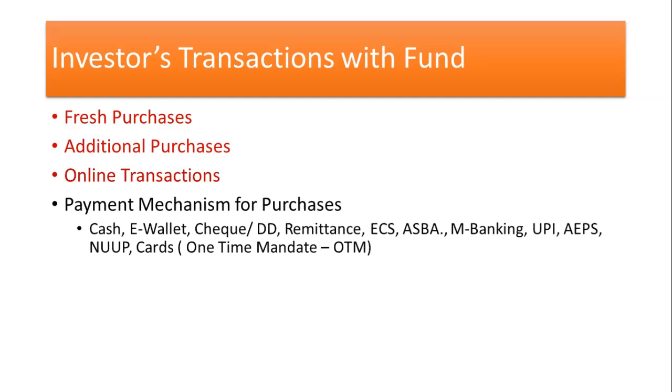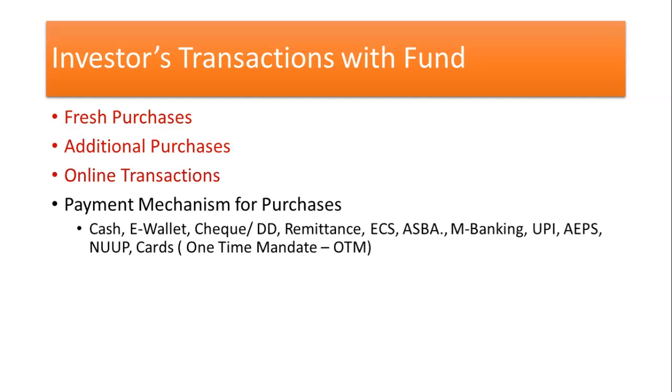How am I going to pay my amount or remit my amount for buying of the units? There are N number of ways you can go with: cash and e-wallet, cheque, DD, remittances, ECS, ASBA, M-banking, UPI service, and then there is a new way called the Aadhaar enabled payment services.